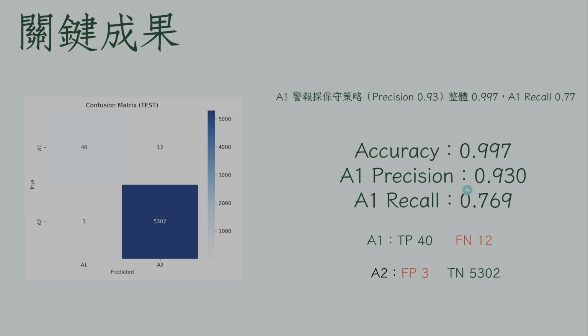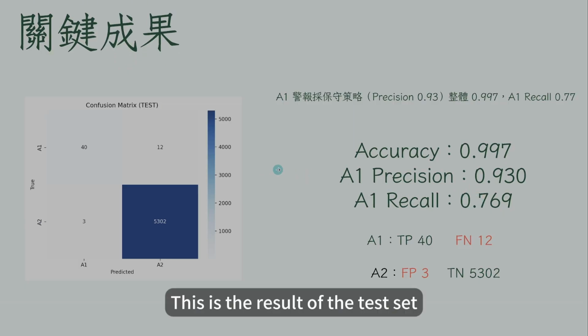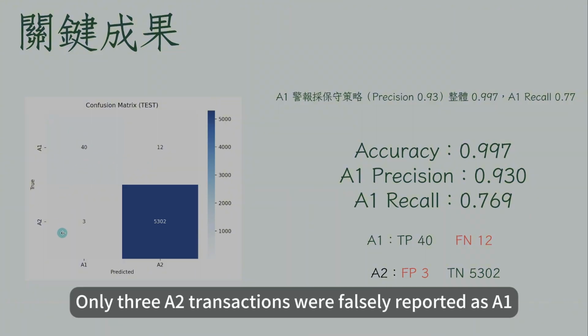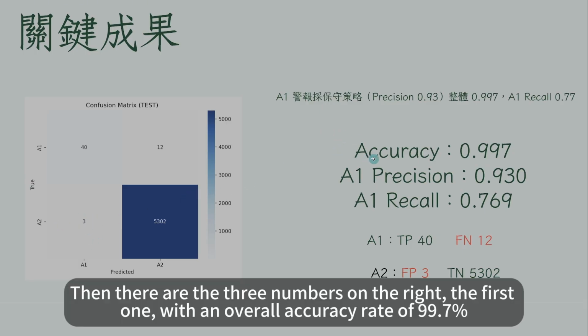Key results. This is the result of the test set. On the left is the confusion matrix. A1 is 40 correct, and A2 is 12. Only 3 A2 transactions were falsely reported as A1. Then there are the 3 numbers on the right, the first one, with an overall accuracy rate of 99.7%.